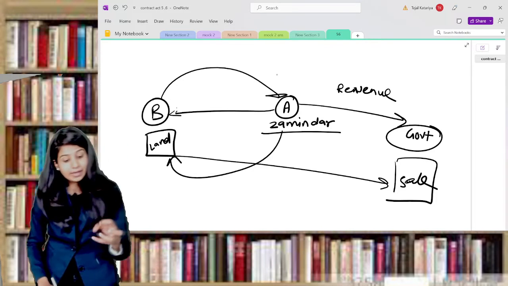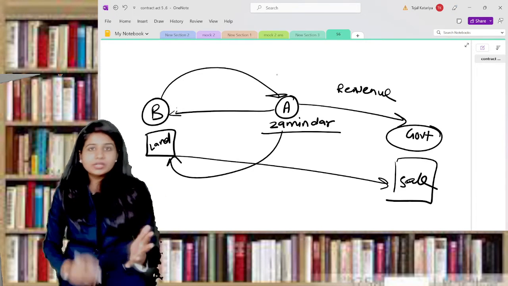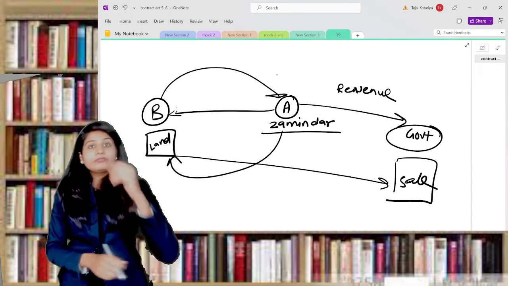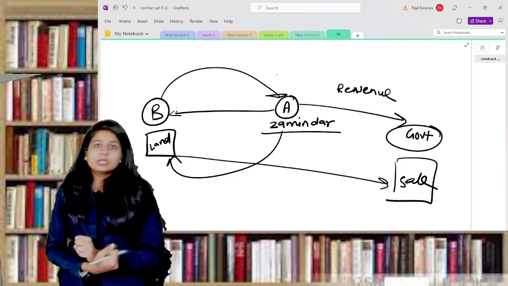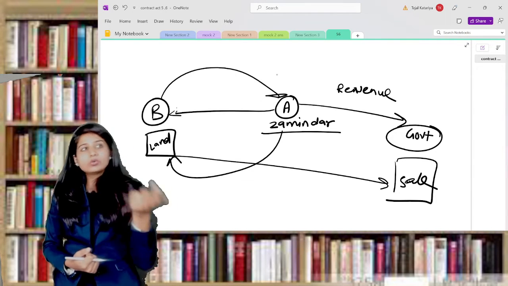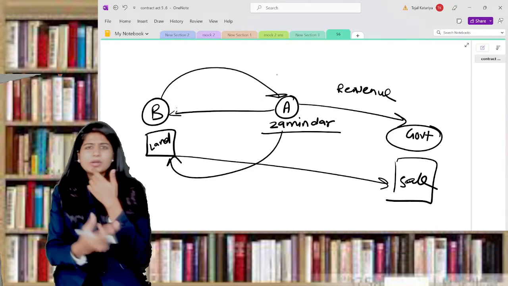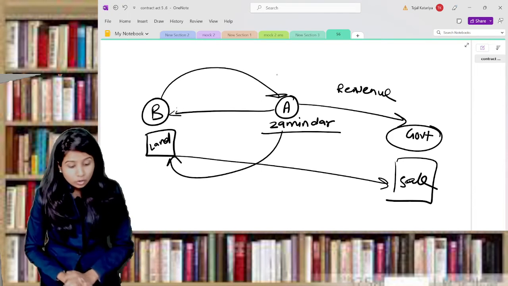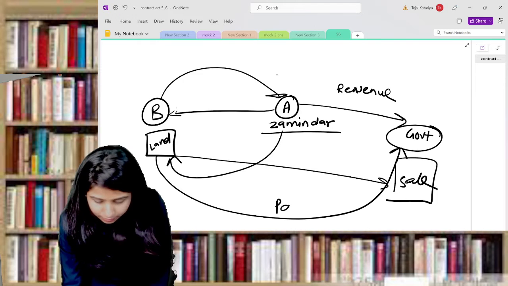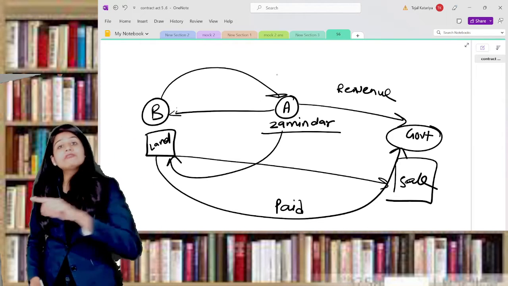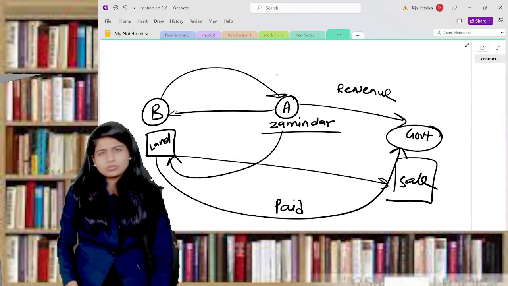Now understand what happens. B just saw that advertisement, and B can see that if A did not pay to government, obviously B will not get this land, and then whosoever will be the next owner, he may or may not allow him to use this. So what B did, B went to the government and paid on behalf of A that revenue or tax, whatever the tax was.